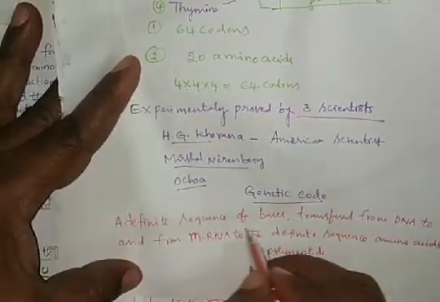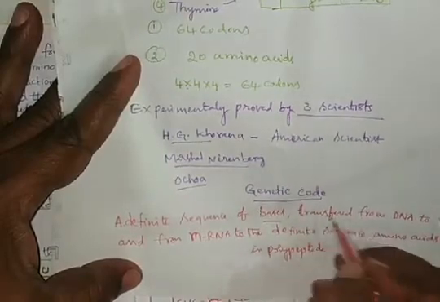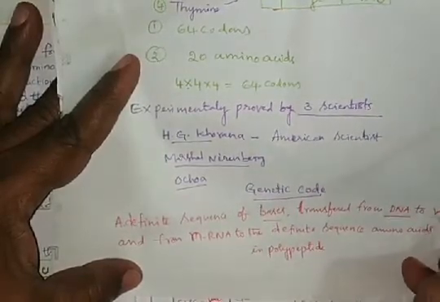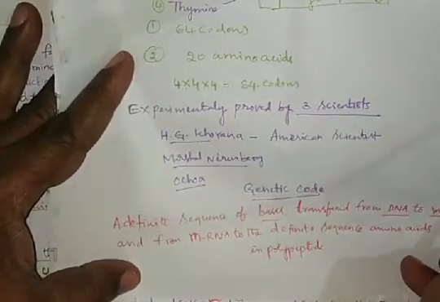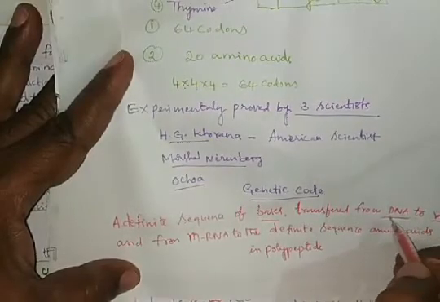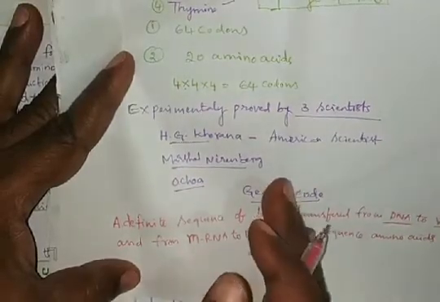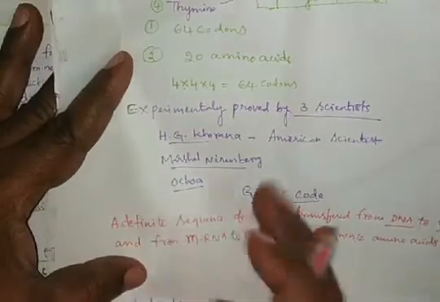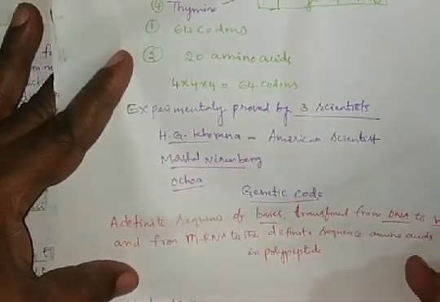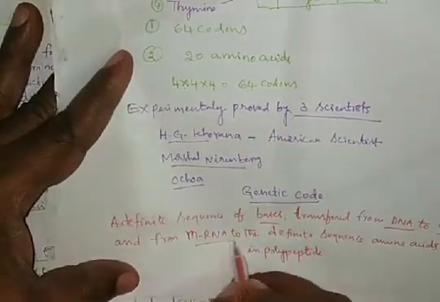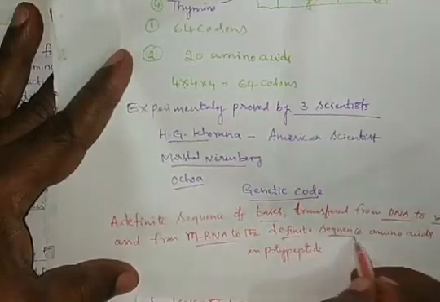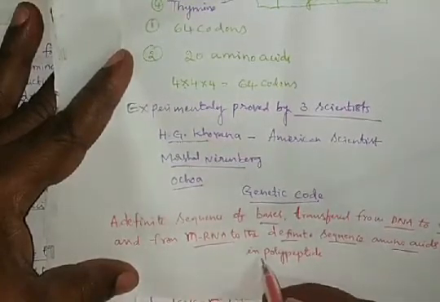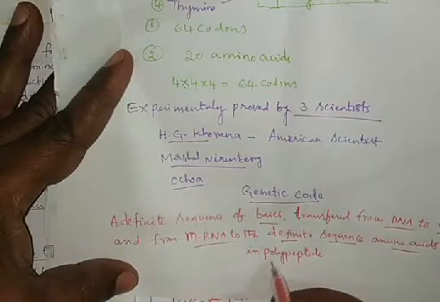A definite sequence of the bases is transferred from the DNA to mRNA in transcription, and from the mRNA a definite sequence of amino acids is formed.